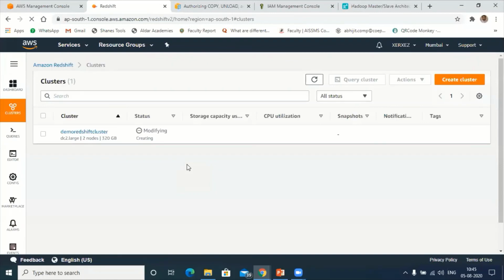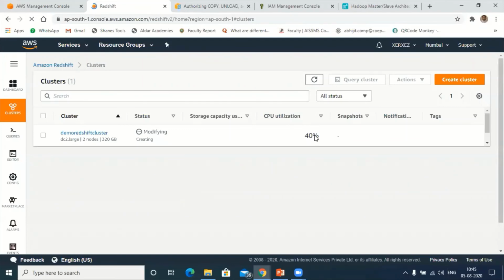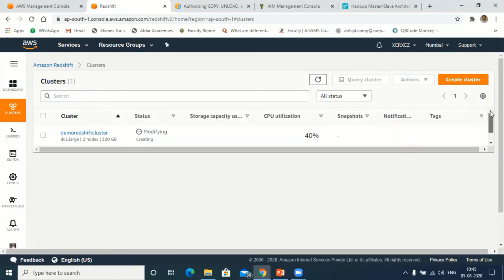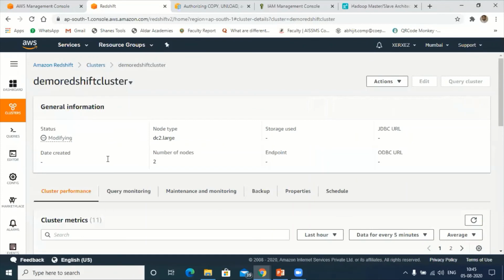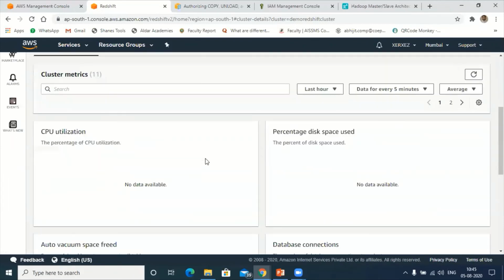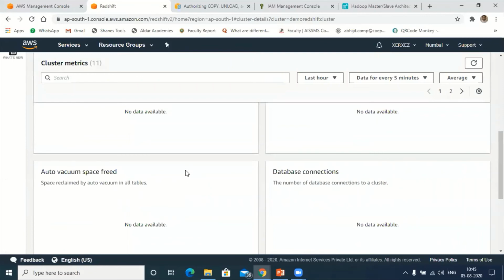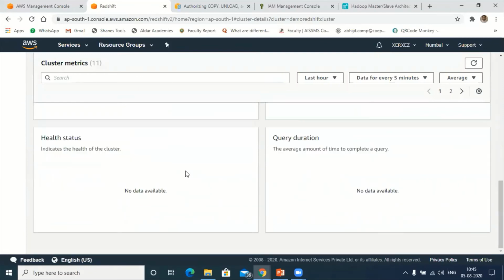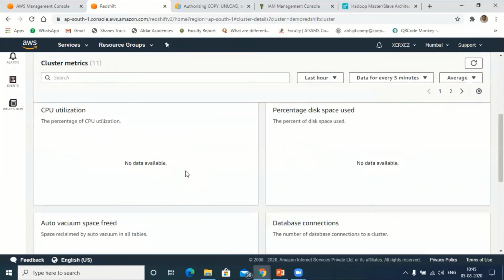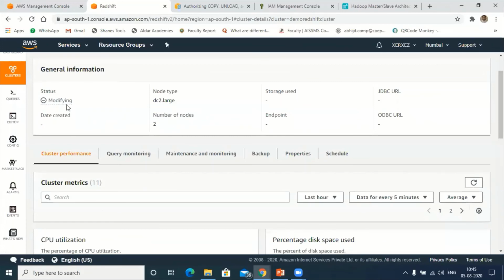It's still under the creation process. See, 40%, it's showing CPU utilization is 40%. Let me click on this demo Redshift cluster. It's still processing. Hold on, no data available. It is under modifying state.